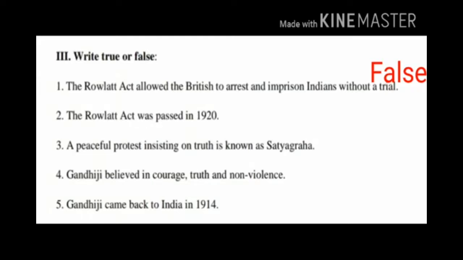Children, second question, the Rowlatt Act was passed in 1920. What is the correct answer? Yes, the answer is false. What is the correct answer? The Rowlatt Act was passed in 1919. Third question, a peaceable protest insisting on truth is known as Satyagraha. What is the answer? The answer is true. Children, a peaceable protest insisting on truth is known as Satyagraha.